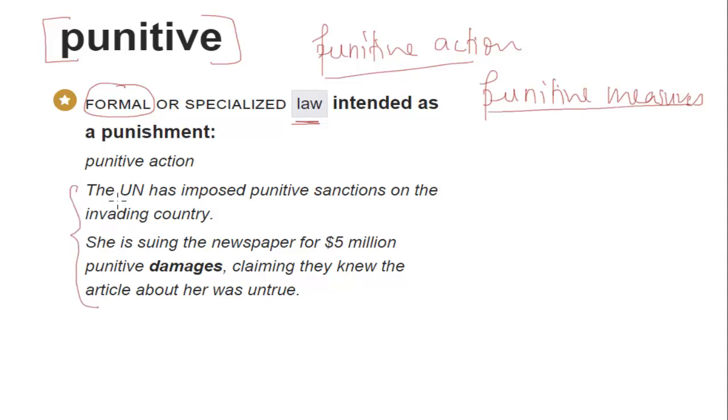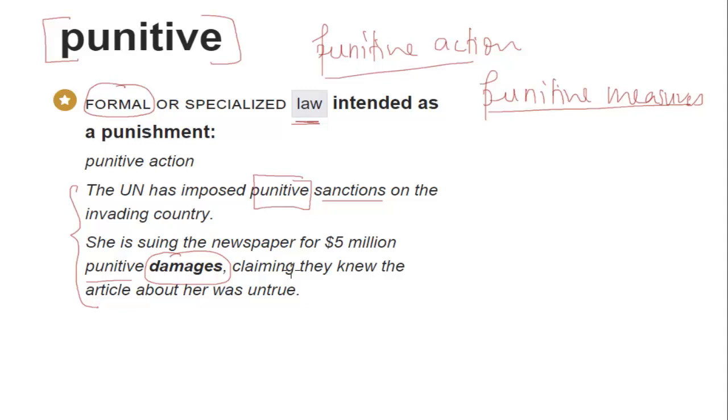So it says here the UN has imposed punitive sanctions on the invading country. So the UN has imposed sanctions definitely, but what kind of sanctions? Punitive sanctions, which basically means sanctions intended as punishment. And if you go to the next one, it says she's suing the newspaper for $5 million punitive damages, which are basically a kind of punishment, claiming they knew the article about her was untrue. So whenever you see the word punitive, it basically means intended as a punishment.